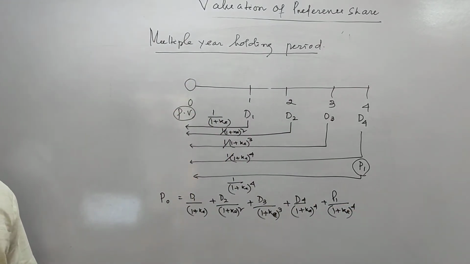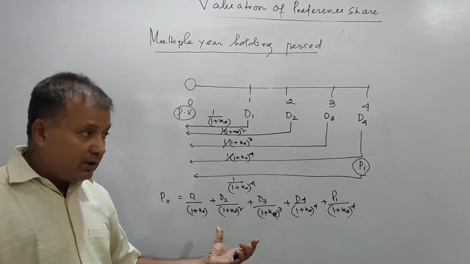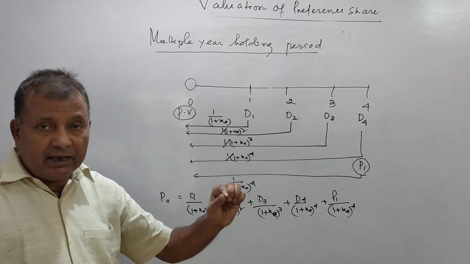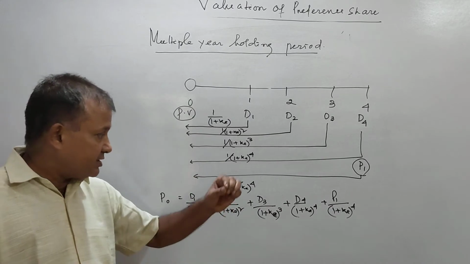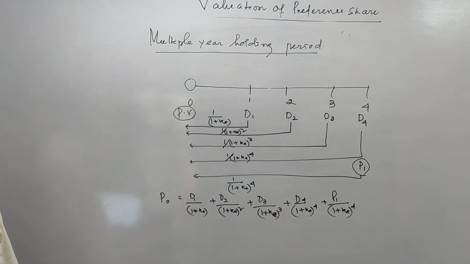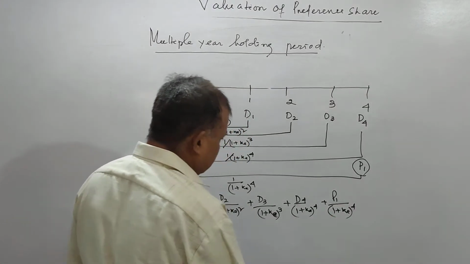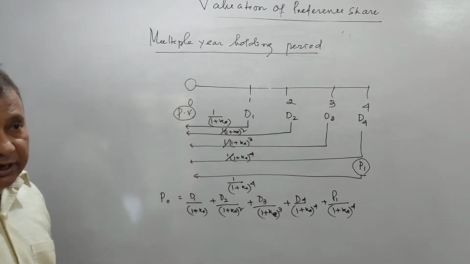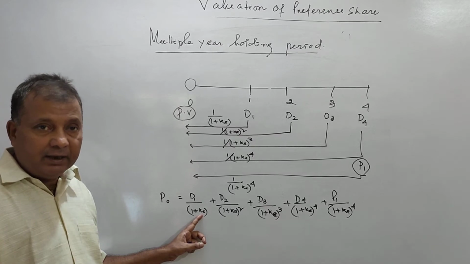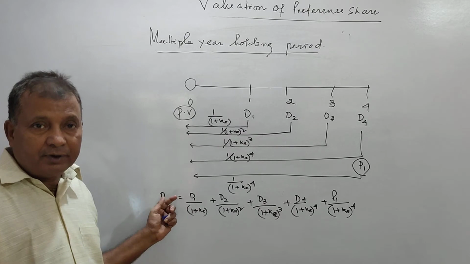So this is the formula where we hold the preference share for 4 years, and at the end of 4 years we sell the preference share with a price of P1, and all the future cash flows are discounted with present discount factor of KE to find out the present value of preference share.